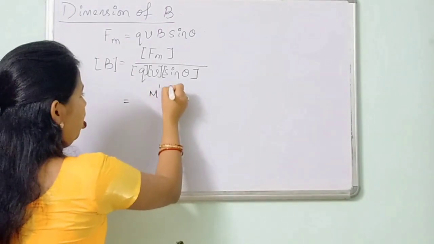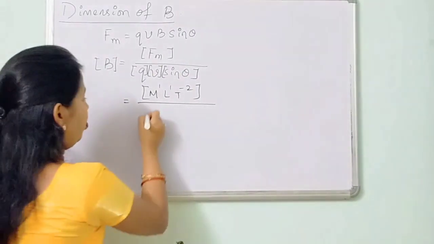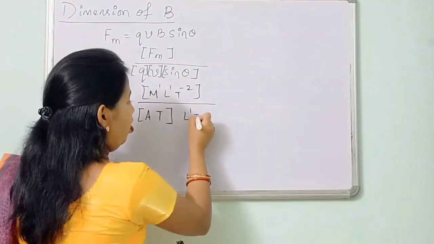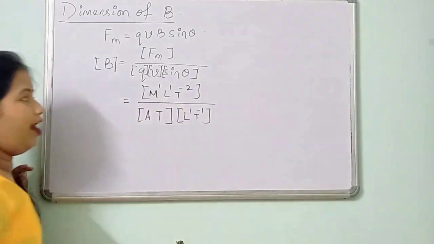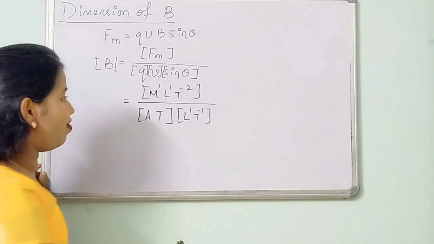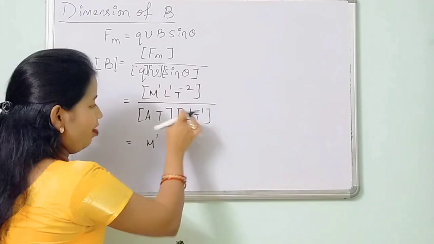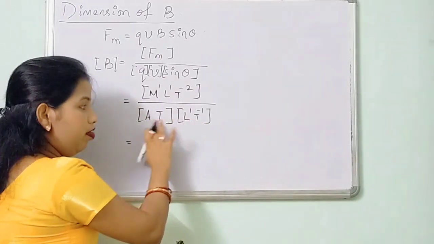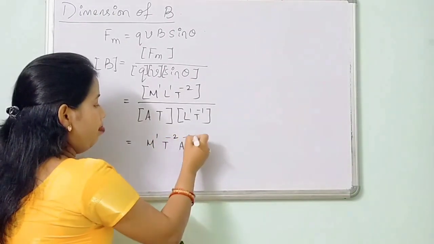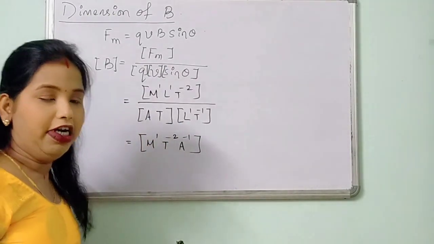That is M1 L1 T minus 2 divided by dimension of the charge A T, dimension of the velocity L1 T minus 1. What is the dimension of sin theta? It is a trigonometric ratio, so it has absolutely no dimensions. So what can I write now? M to the power 1, L1 cancels out, T to the power minus 1 gone. So now T to the power minus 2 is there and A to the power minus 1. This one is the dimensional formula for the magnetic field.